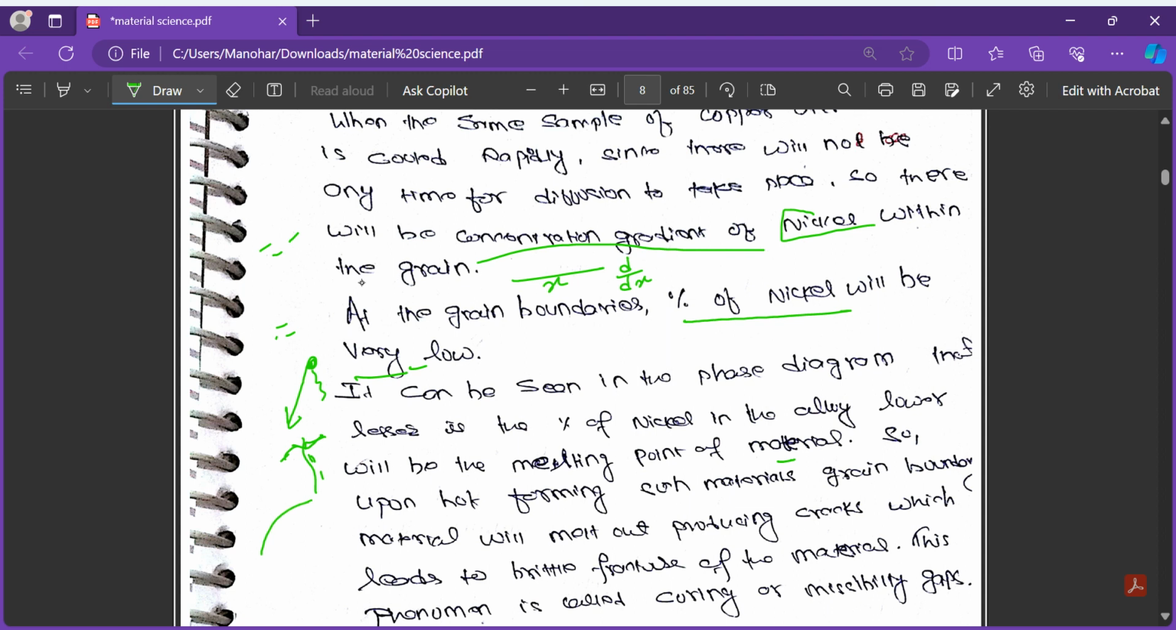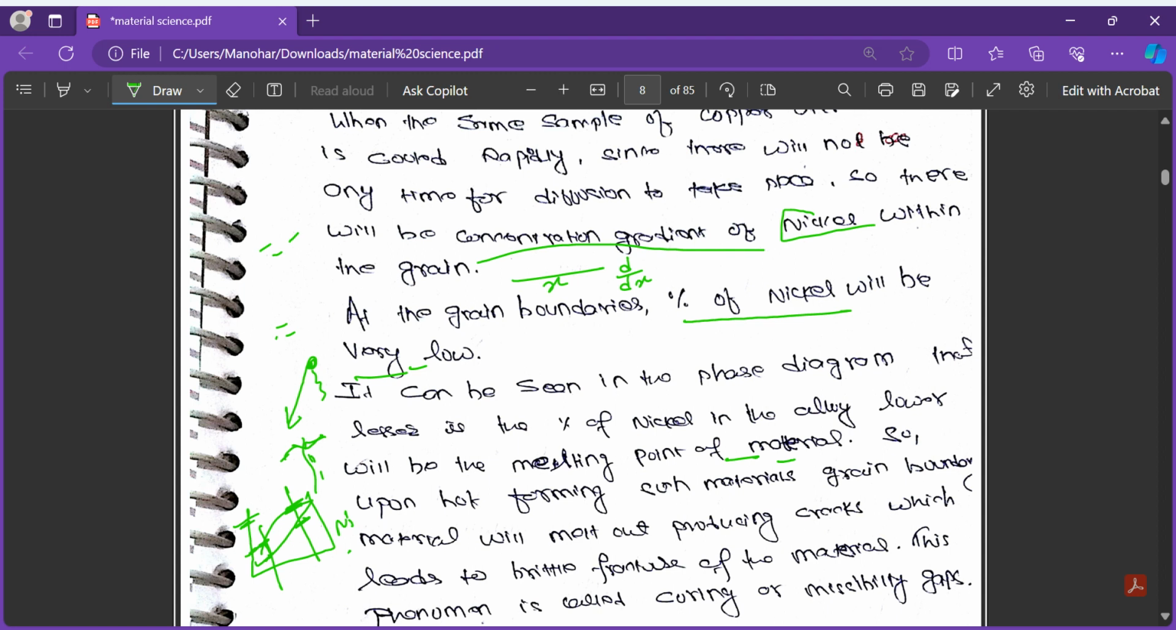So if you look at the phase diagram, if the nickel percentage is less, then the melting point of the material is less. Why? Because we know the diagram is like this. Here is the nickel 100 percent. So lesser nickel percentage means somewhere here. If somewhere here, then we already have the lesser melting temperature, like this to this. If the nickel was high, the melting point would have been like this. So this is at a higher temperature than this.